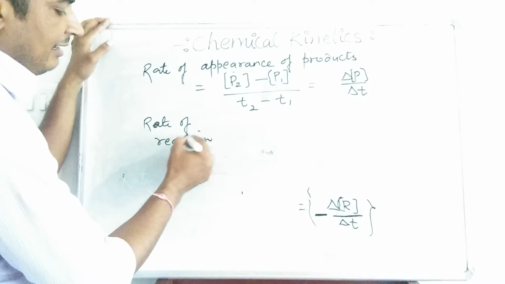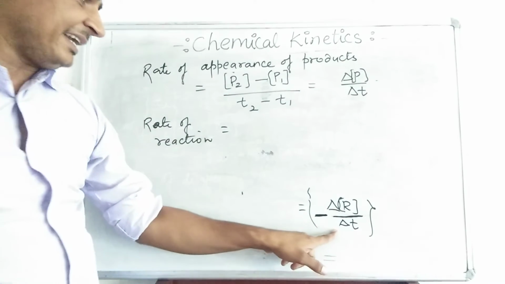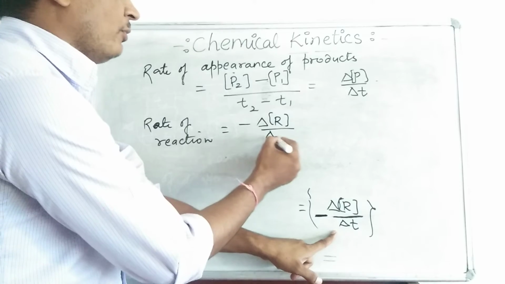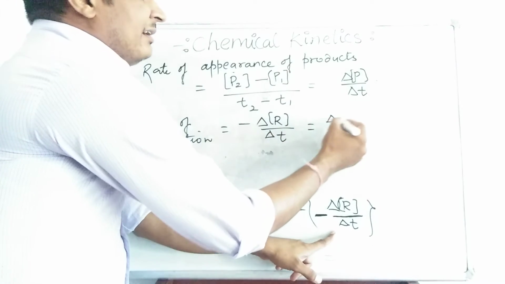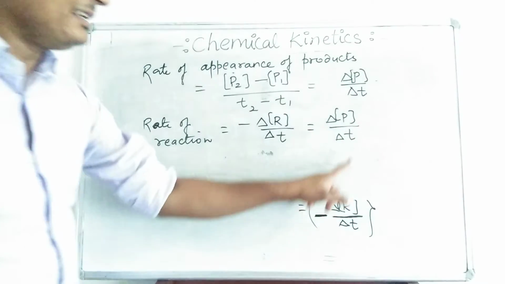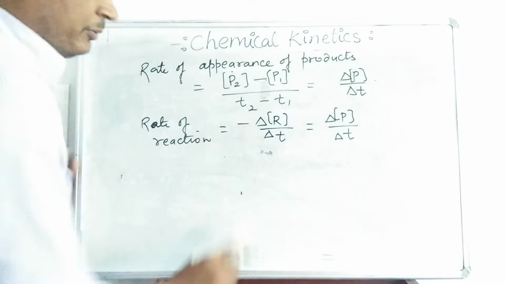Rate of reaction is equal to the rate of disappearance of the reactants, minus delta R upon delta T, or delta P upon delta T, which is the appearance of the products.